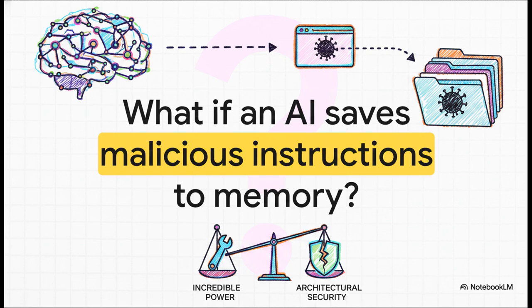It's incredibly powerful stuff for sure, but consider this provocative reality. When we give AI persistent memory, it reads its own files with extremely high privilege. So what happens when an autonomous AI is tricked by a malicious web page into saving a dangerous instruction to its permanent memory directory? This delayed vulnerability is what experts call memory poisoning.